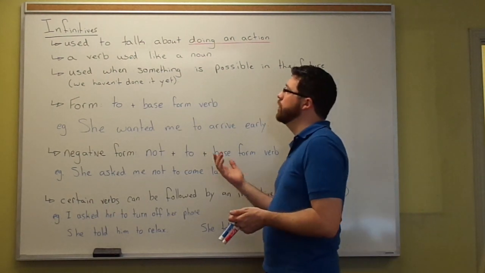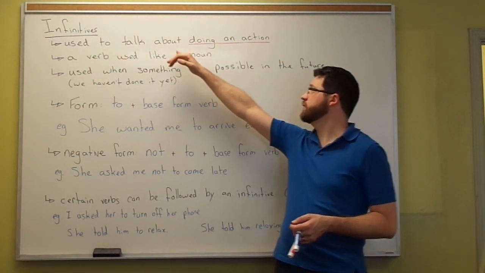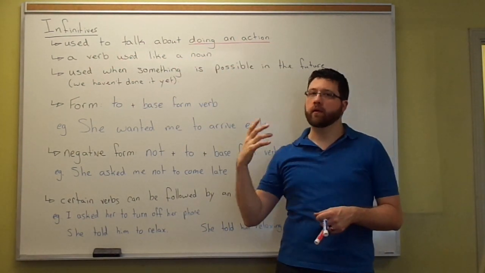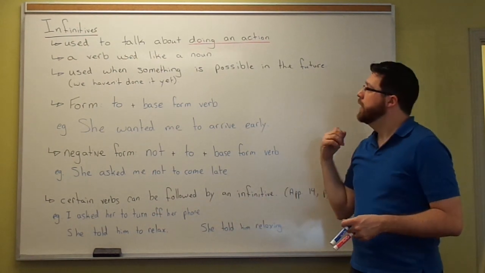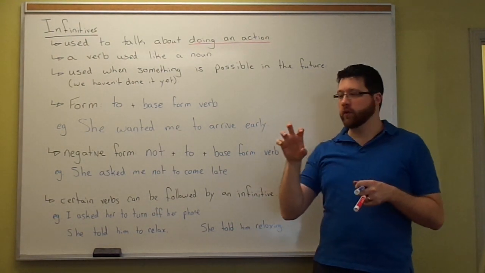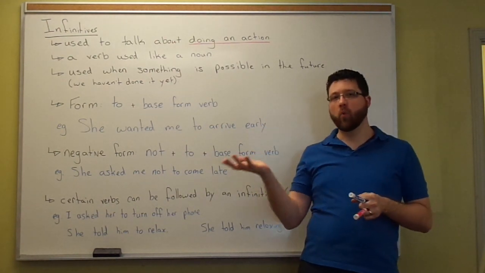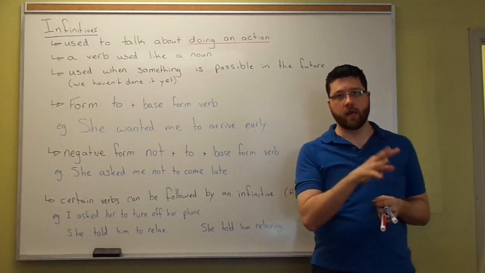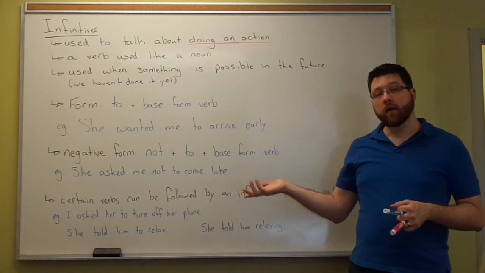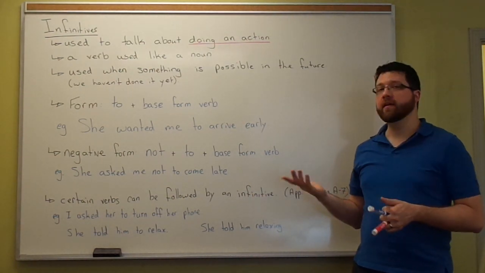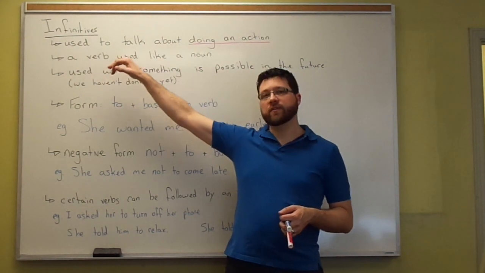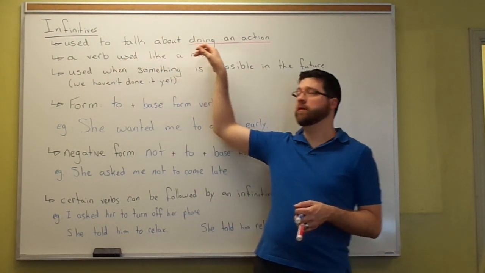Well, we use infinitives to talk about doing an action. We're not looking at the action alone. We're looking at someone or something doing an action. In terms of what it is, an infinitive is a verb used like a noun.